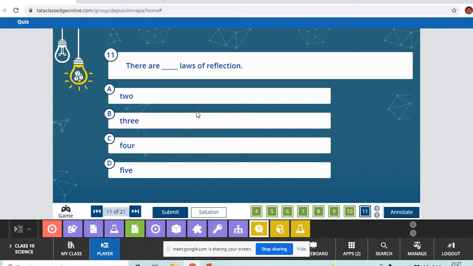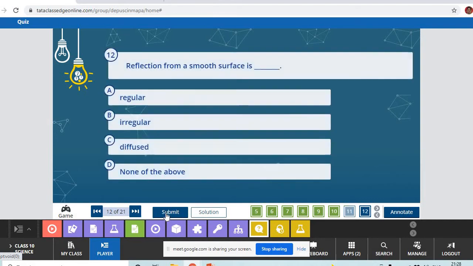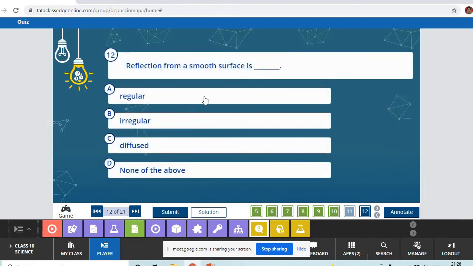How many laws are there of reflection? Two. Correct. Reflection from a smooth surface is regular. Correct.